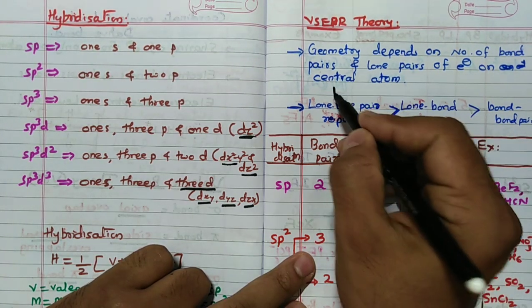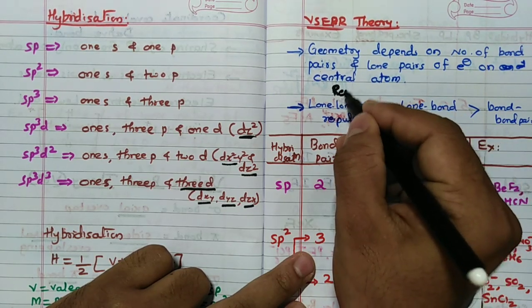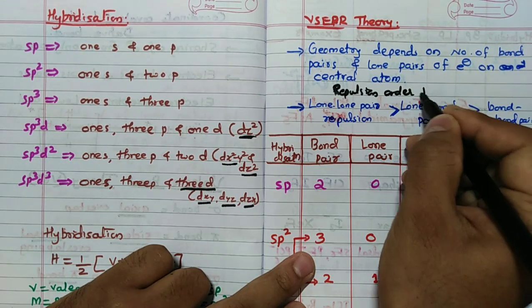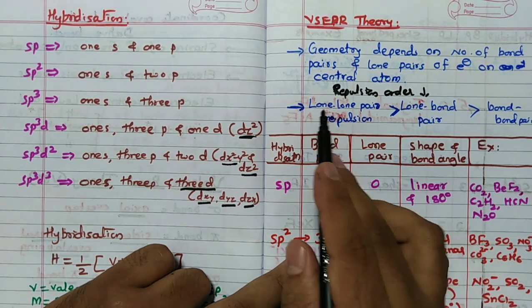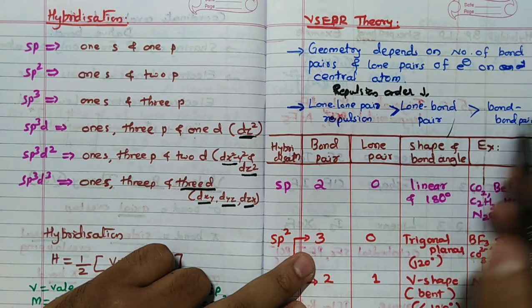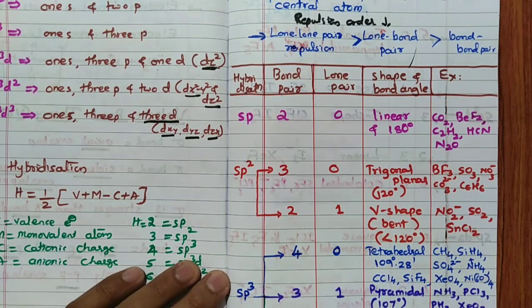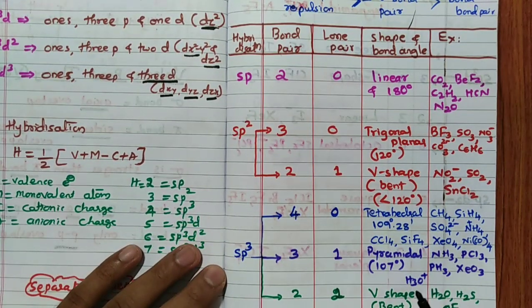So remember the repulsion order. This is the order of repulsion: lone pair-lone pair repulsion, then lone pair-bond pair repulsion, then bond pair-bond pair repulsion. Then this table is very important, remember. I will tell you how the structure is going to change.